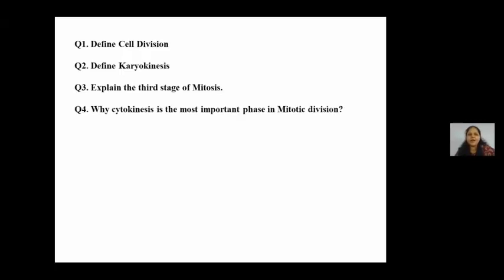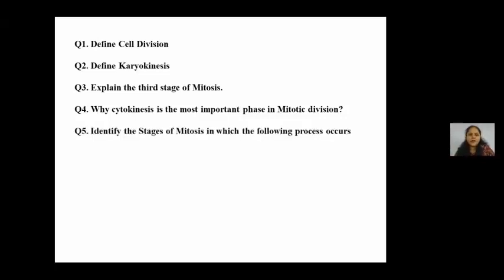Great. Okay. Now, why is cytokinesis the most important phase in mitotic division? Ma'am, because until and unless cytokinesis occurs, the cell is still one. It is not divided into two. Absolutely, yes. The purpose of mitosis is not solved. The parent cell has to divide into two daughter cells. So unless the cytoplasmic division occurs, the cells will not be separated.